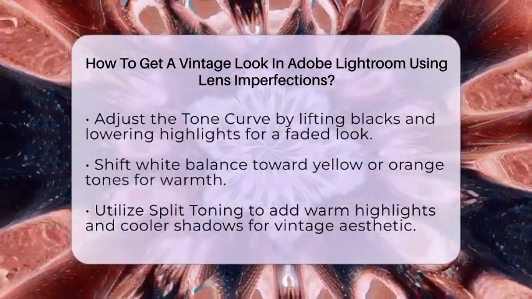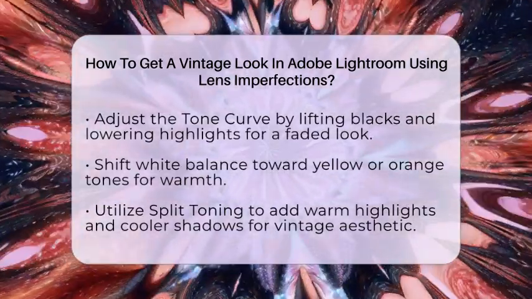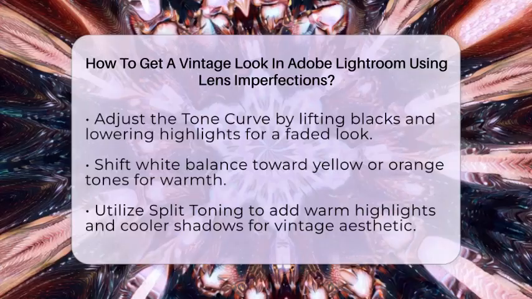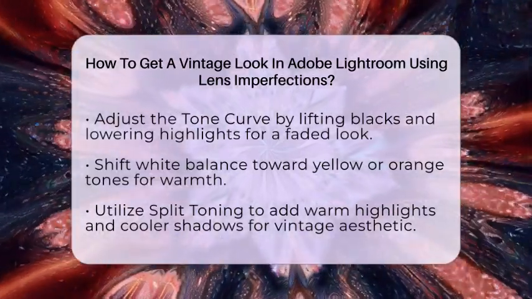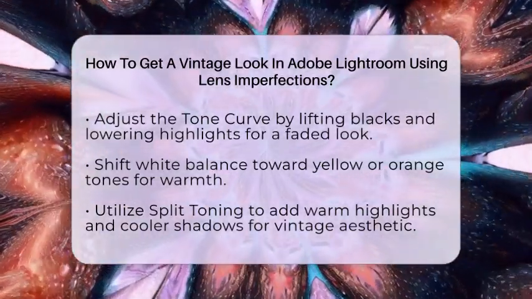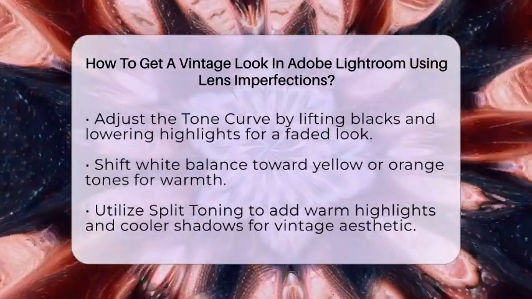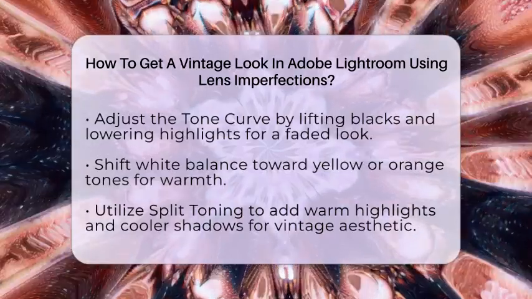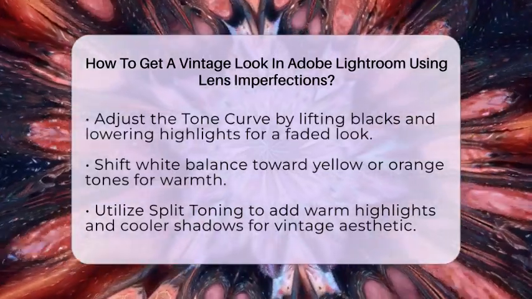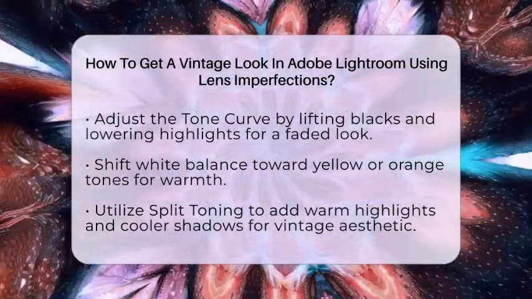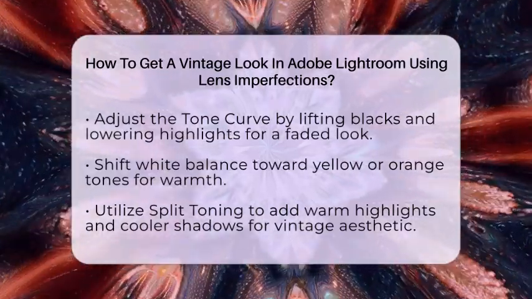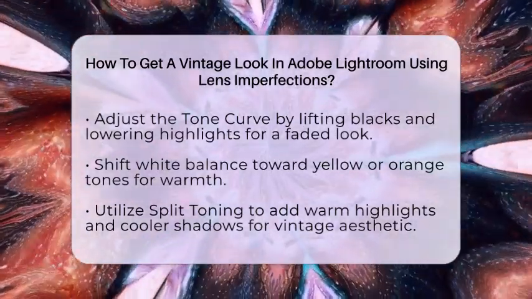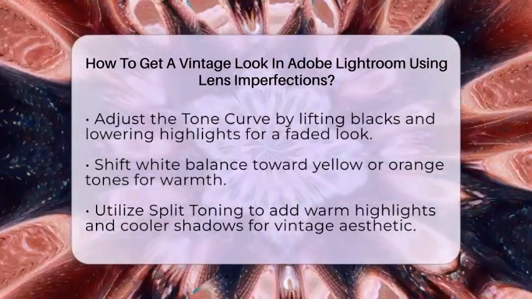Next, we will adjust the tone curve and colors. To create a faded look, lift the blacks by raising the left bottom point of the curve and slightly lower the highlights. This reduces contrast, resembling aged prints. For warmth, shift the white balance toward yellow or orange tones. You can also use the split toning panel to add warm highlights and cooler shadows, enhancing that vintage aesthetic.